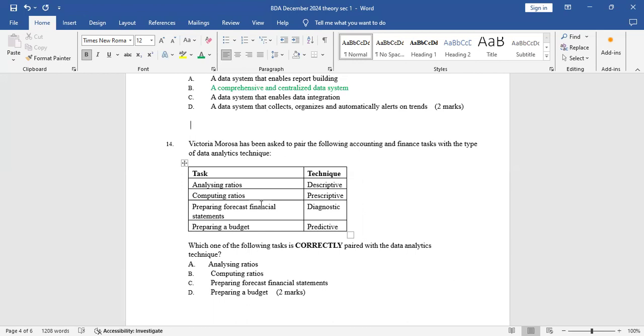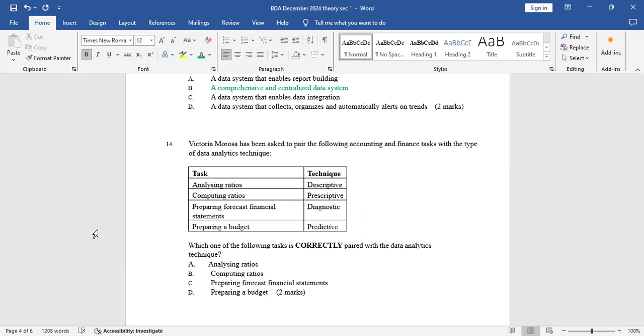Then computing ratios, when you compute ratios, that's a predictive analytics. Yeah, when you compute those liquidity ratios from the financial statements given, what you are doing is what we call predictive analytics. So it can't be prescriptive. It's a predictive analytics. Then preparing forecast financial statements. You are forecasting. That's also predictive. Yeah, you predict about the future.